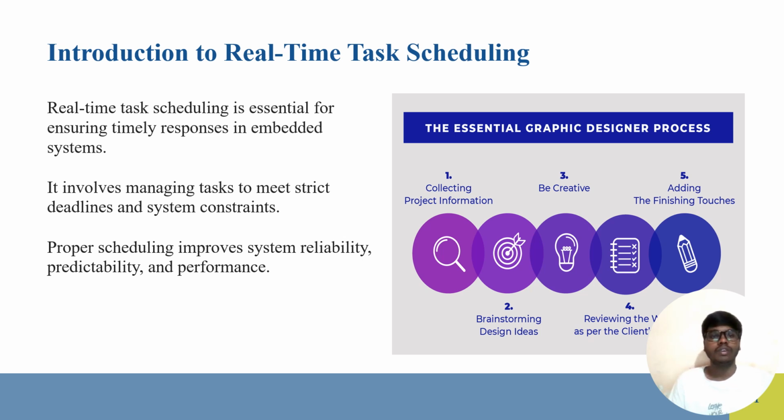Real-time task scheduling is essential for ensuring timely responses in embedded systems. It involves managing tasks to meet strict deadlines and system constraints. Proper scheduling improves the system's reliability, predictability, and also performance.